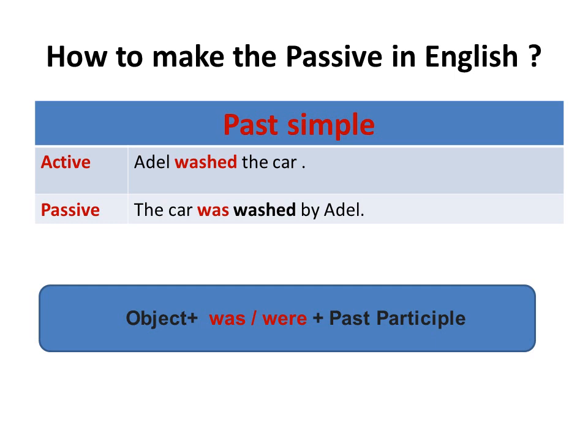Number 2, a finite form of verb to be. Number 3, the past participle. Here we will start with the object. The object here is the car. The tense is past simple. The car was washed by Adel.